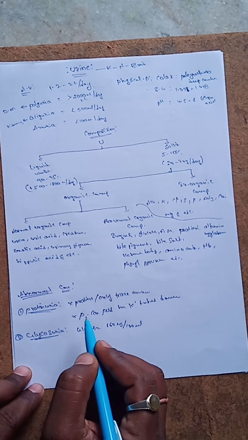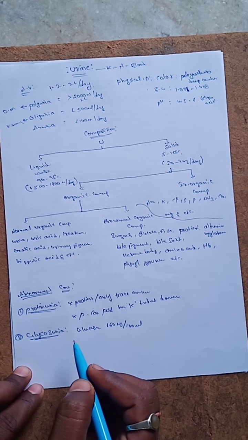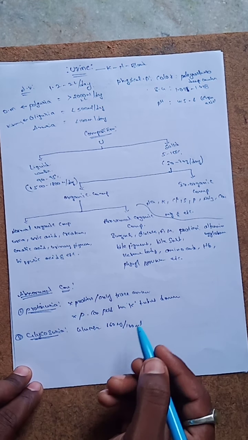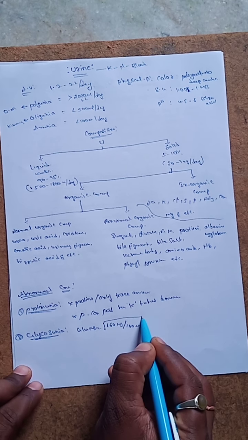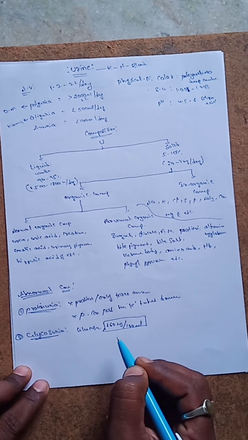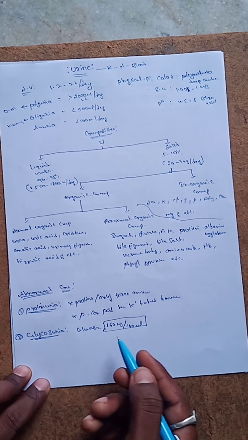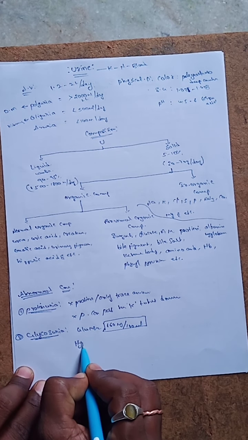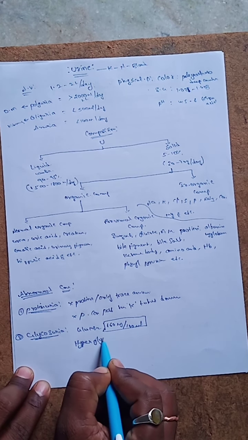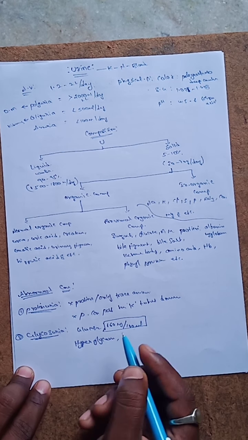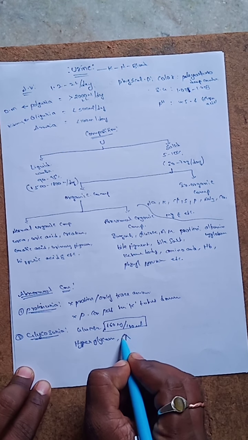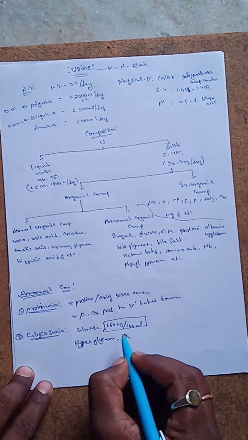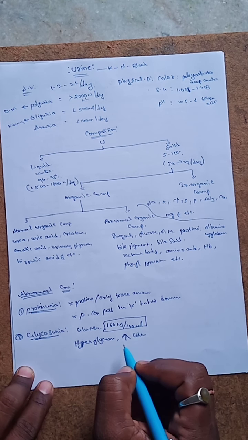When the normal level increases, it leads to glycosuria. Glycosuria is mainly associated with hyperglycemia, which means an increased glucose concentration in the urine.